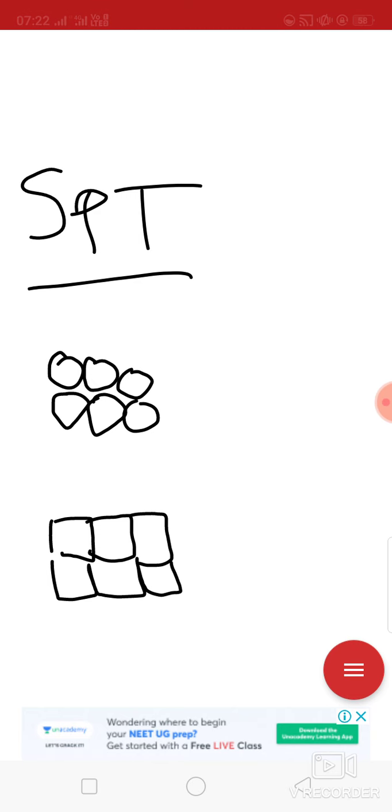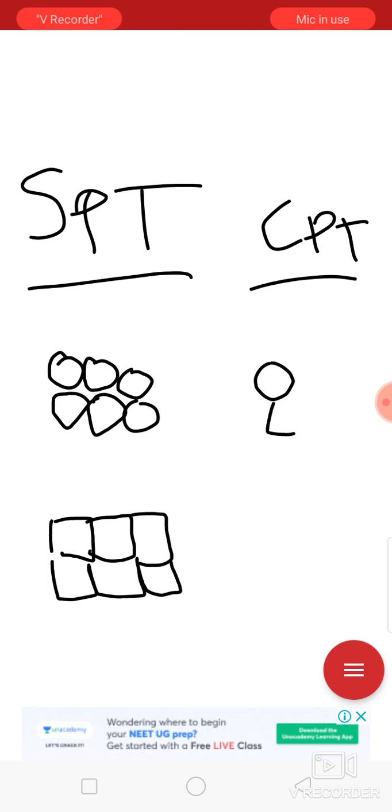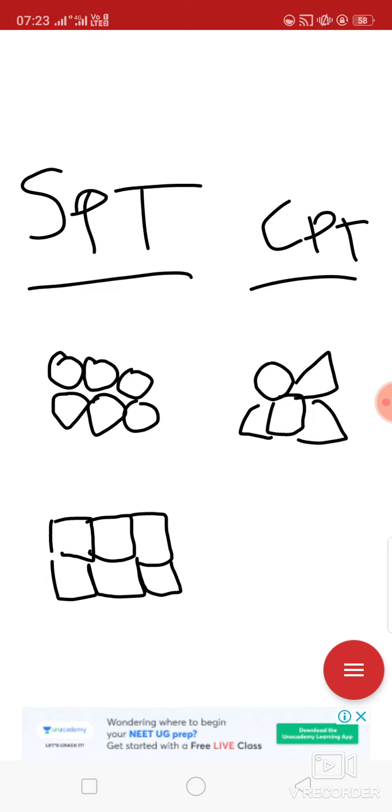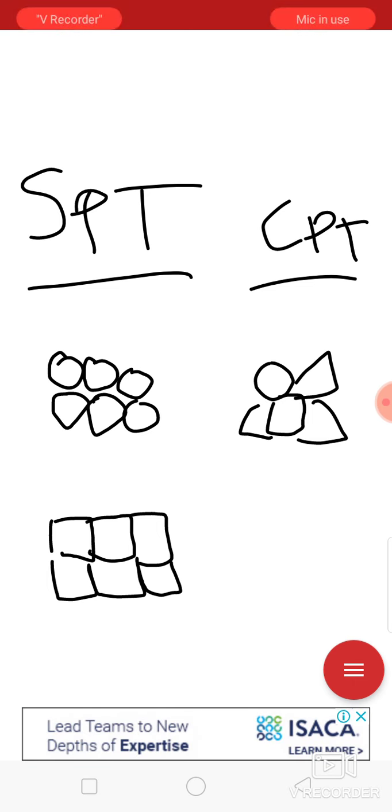Whereas another is complex permanent tissues. These are opposite to simple permanent, meaning they can be of various types, with circular, square and other varied shapes, and they can have different functions also. So the basic division of permanent tissue is into simple permanent tissue, which consists of the same type of cells with the same shape, structure and function, whereas complex permanent tissues are cells which are not similar in structure and have different functions.